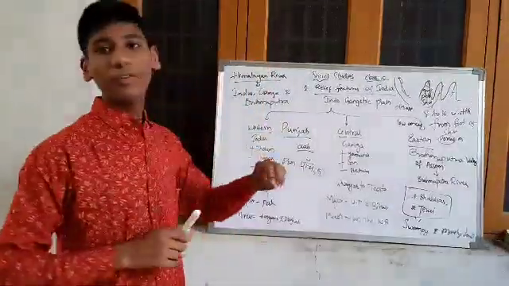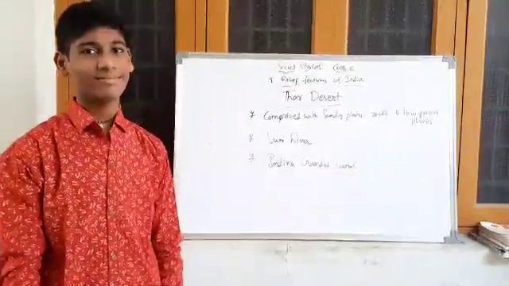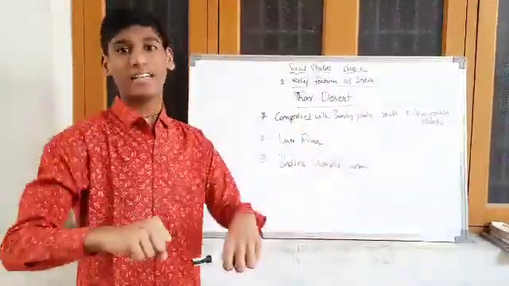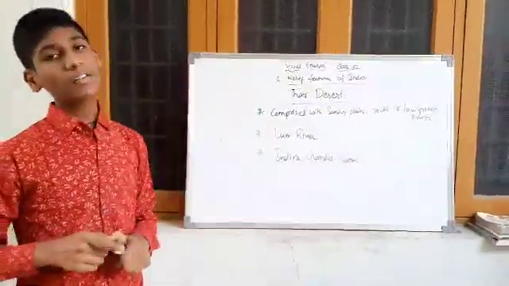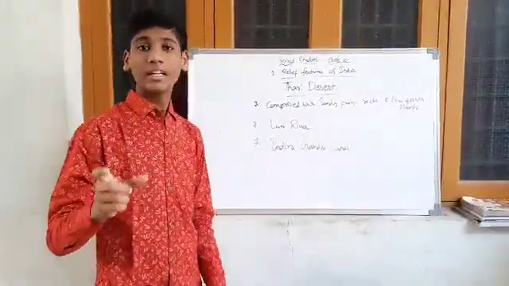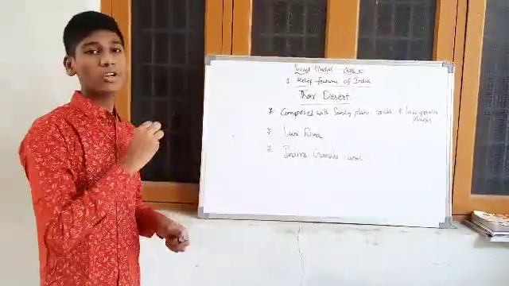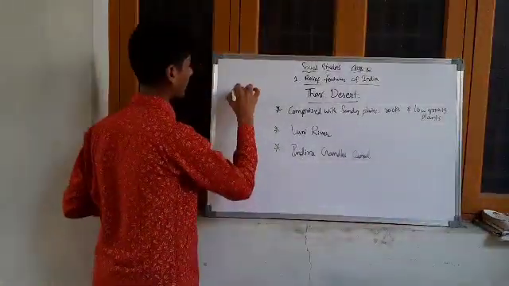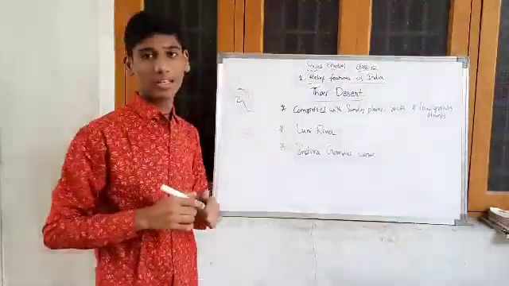Okay, next we will see about Thar Desert. Thar Desert is nothing but the Great Indian Desert. Where is Thar Desert located? Thar Desert is located in India at Rajasthan. It covers the major portion of western Rajasthan.